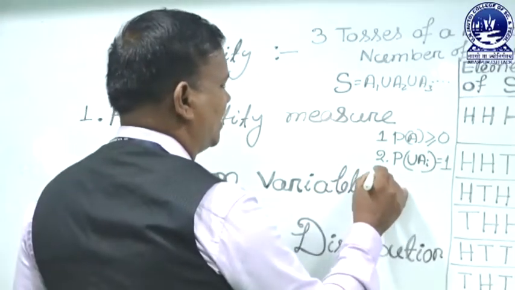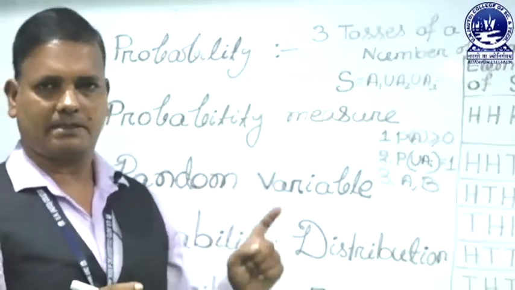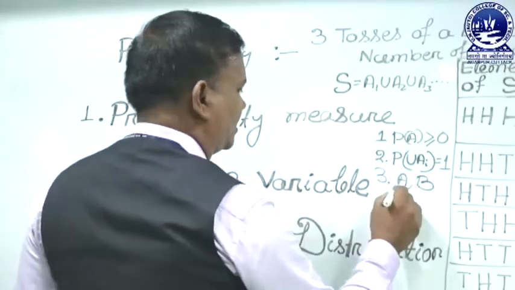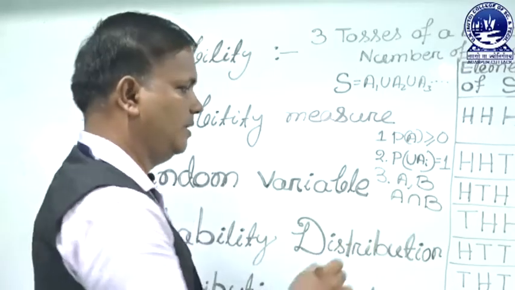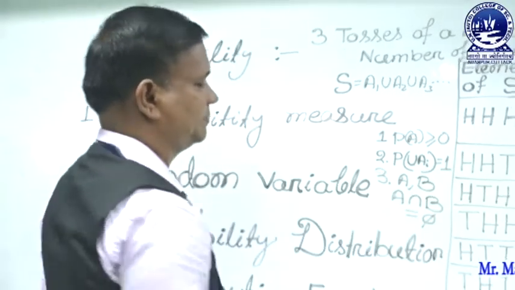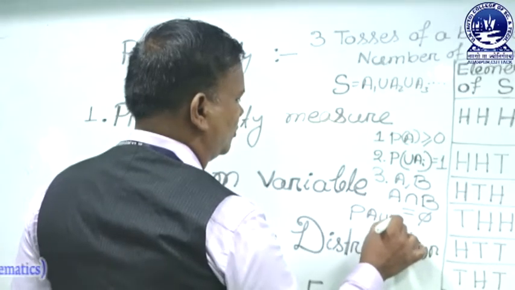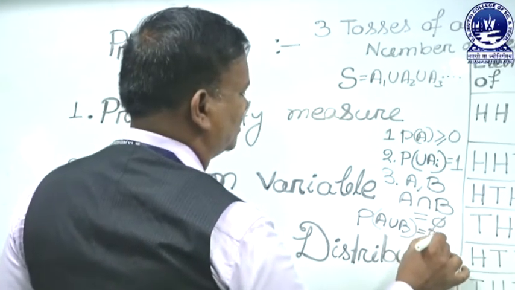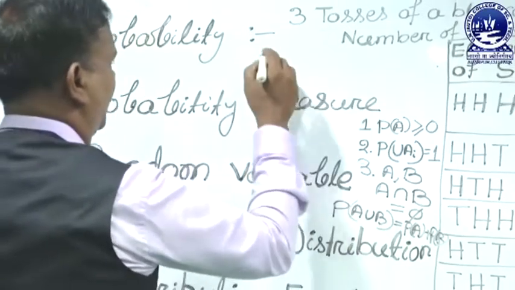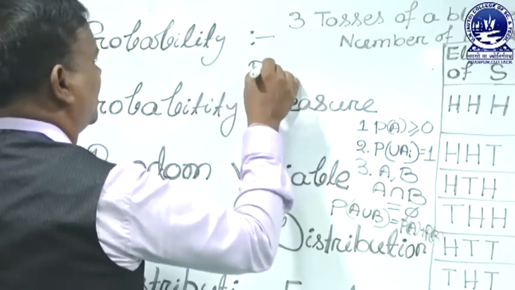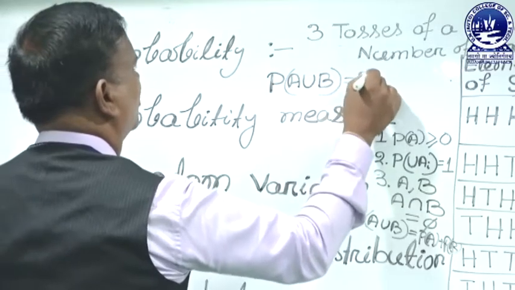The second measure done, the third measure is that if A and B are any two events in the same sample space S, and A and B are mutually exclusive, that means A intersection B is equal to phi, then the probability of A union B is equal to the probability of A plus the probability of B. That means if A and B are two mutually exclusive events, the probability of their union is equal to the sum of their probabilities.